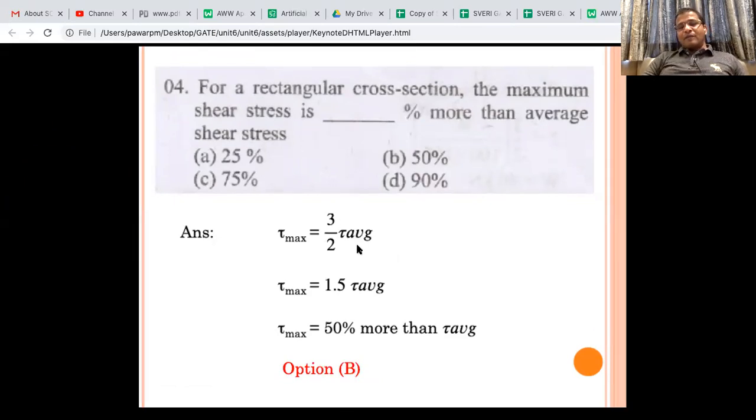Tau max is 3/2 tau average, and if you divide tau max by tau average, it will become 1.5. So how much is additional that is asked? More than average, that is 50%. 1 is 100%, beyond that is 50%. That's why 150% minus 100 is 50%.